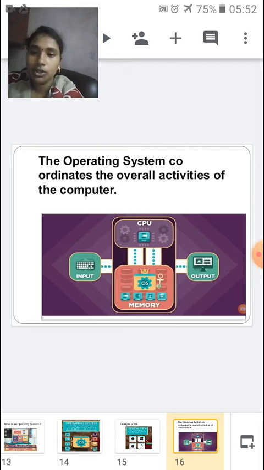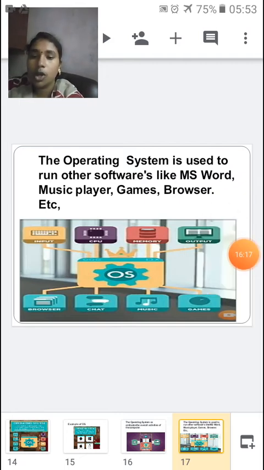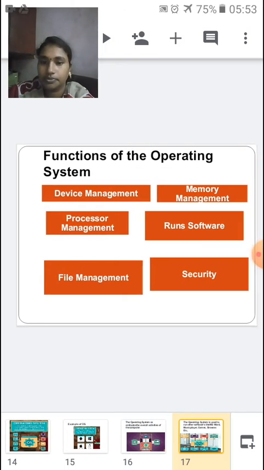And next, the operating system is used to run other software like MS Word, music player, games, browsers, etc.